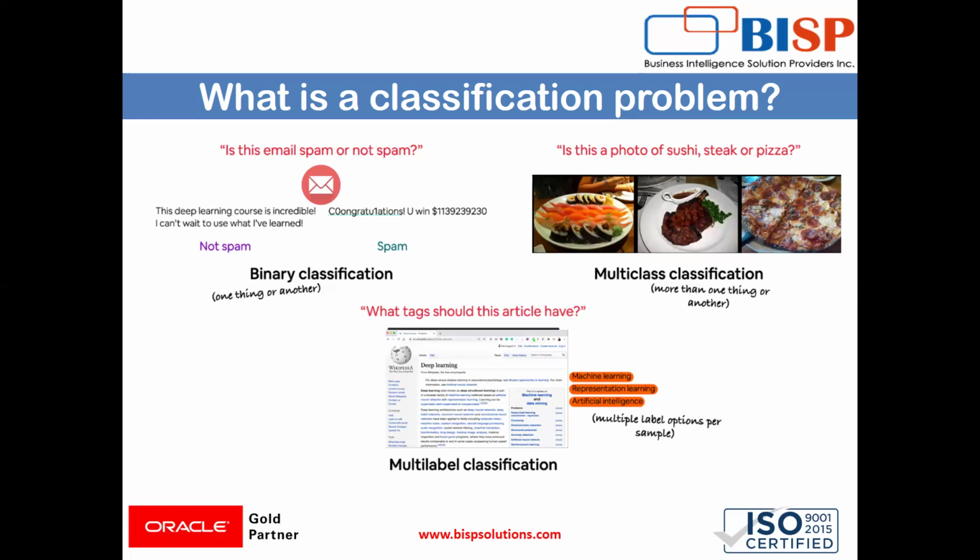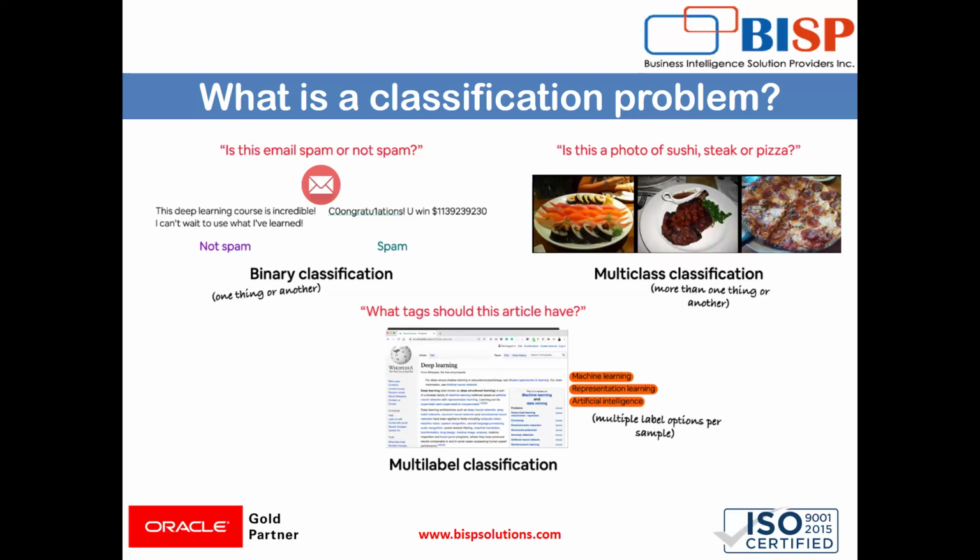Similarly, if I show you one photo or image and ask what type of image this is, I can provide you three answers like sushi, steak, and pizza. This is called multi-class classification. More than one answer is possible. Suppose I show you an image of pizza and give you three options, sushi, steak, or pizza. You will classify that image into one of multiple classes.